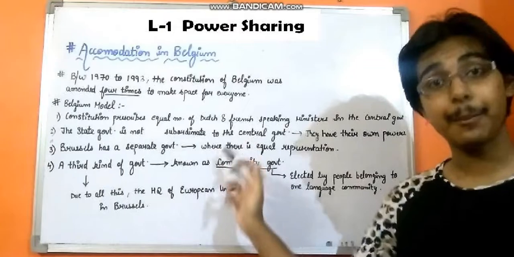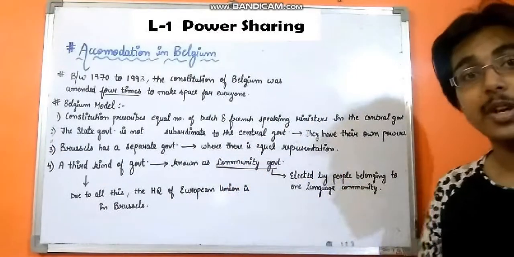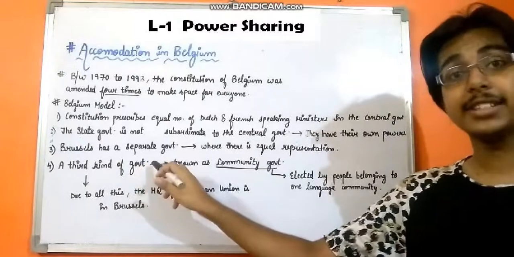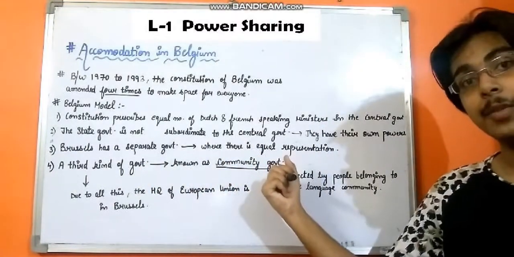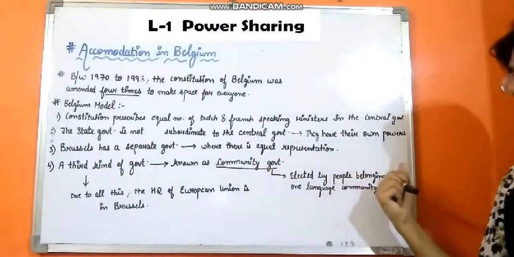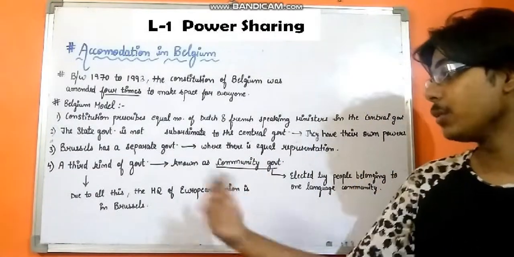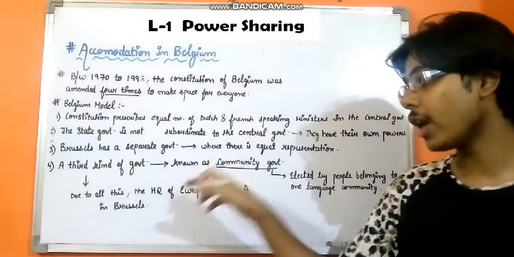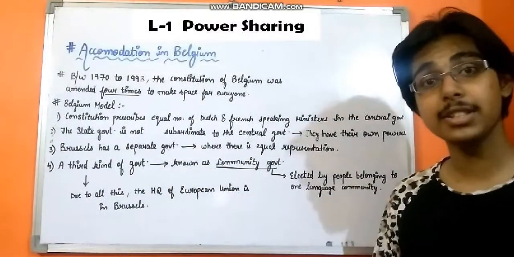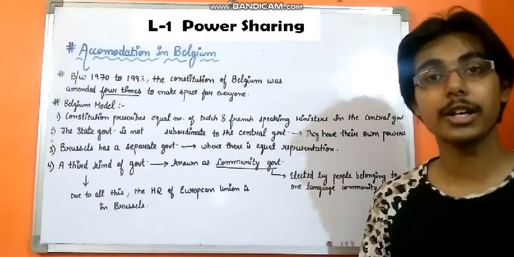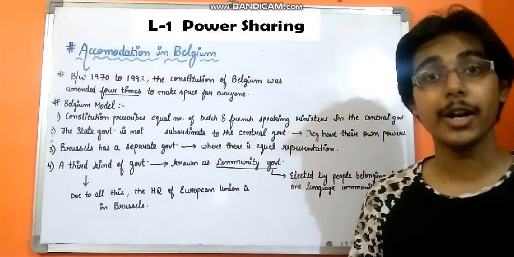Brussels has a separate government where there is equal representation of the French and the Dutch community. A third kind of government exists, which is known as the community government, which is elected by the people belonging to one language community. And from all this, we come to the conclusion that the headquarters of the European Union is in Brussels, as the Belgium model turned out to be a very good model for different communities to live together under one country.